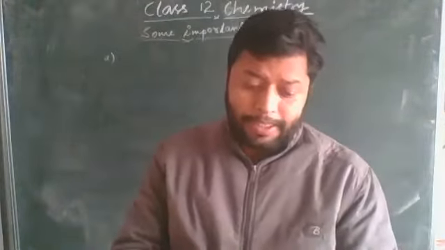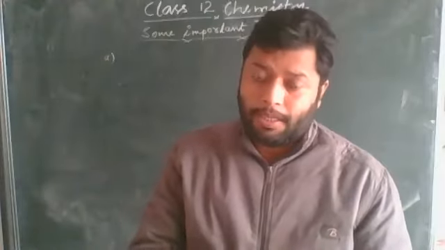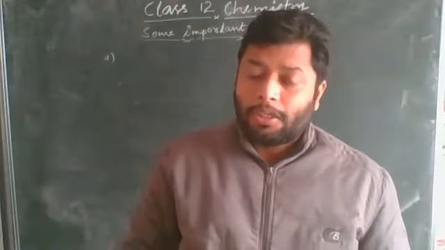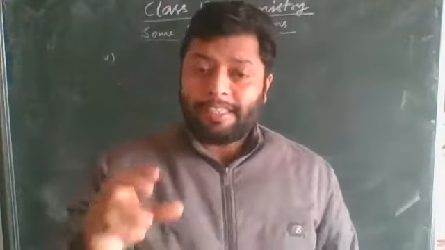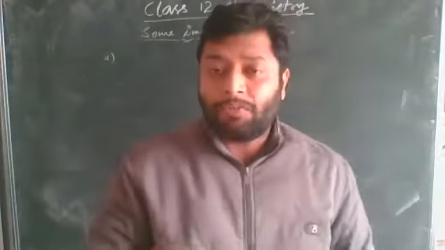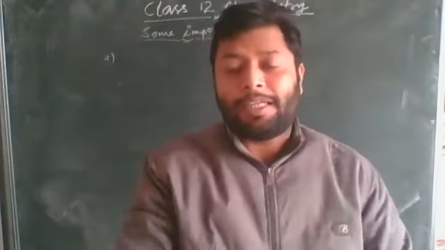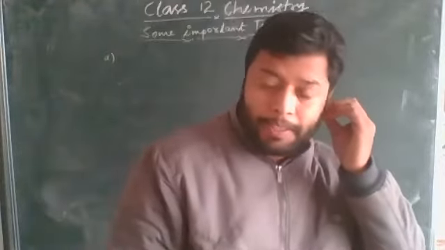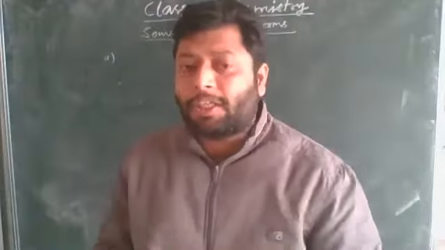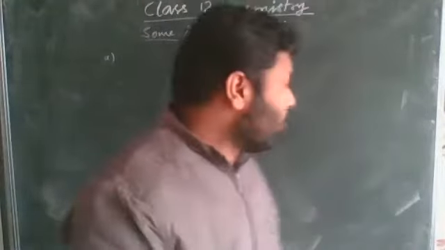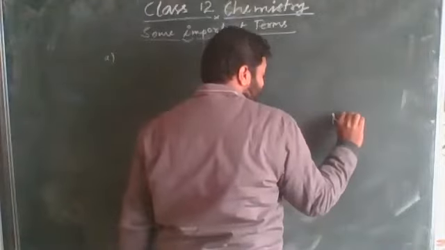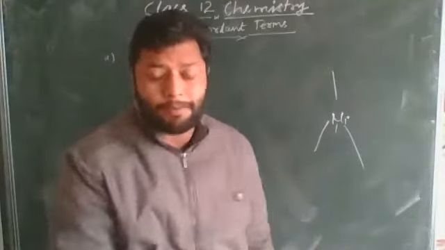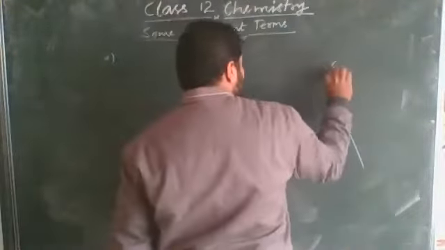The next one given is coordination polyhedron. This term indicates the spatial arrangement of the different ligands around the central metal atom in different directions. As you know, suppose a coordination complex is tetrahedral, for example nickel bonded with carbon monoxide.